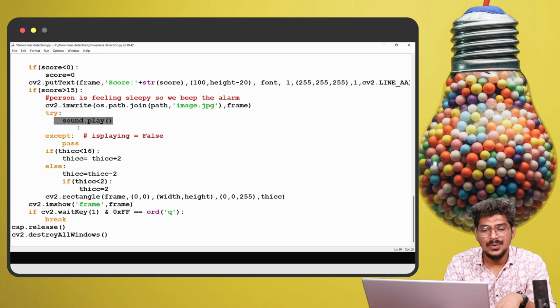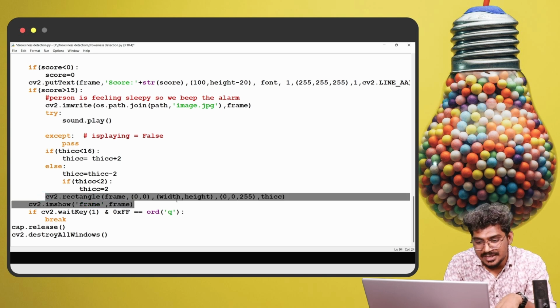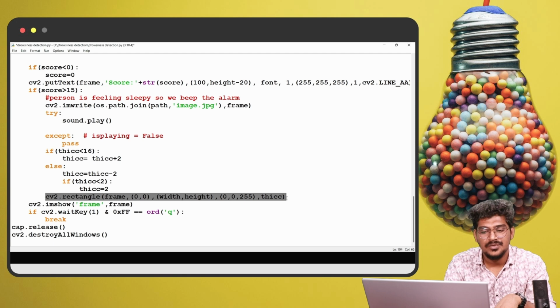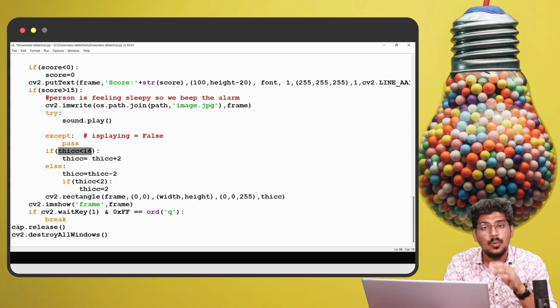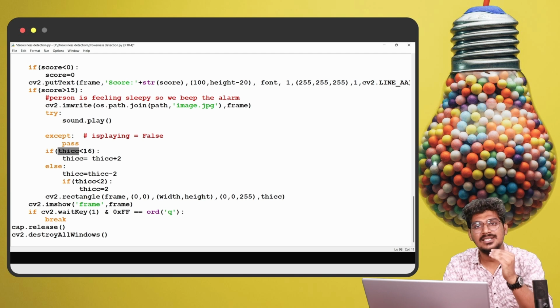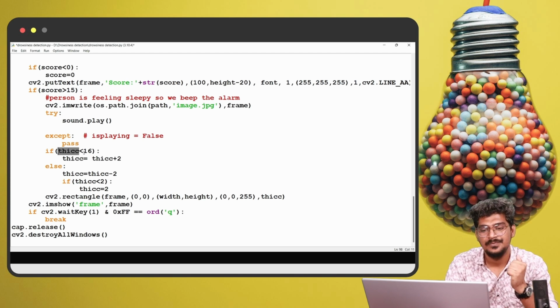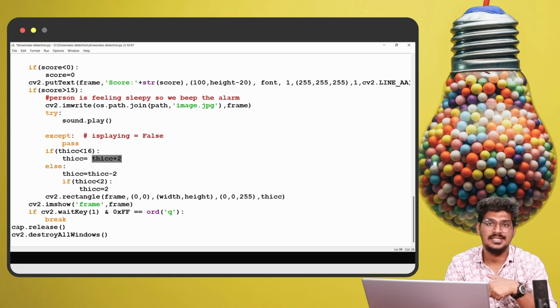You can see here cv2.rectangle on the frame. Once the thickness range is below 16, the thickness will increase, otherwise it will decrease.